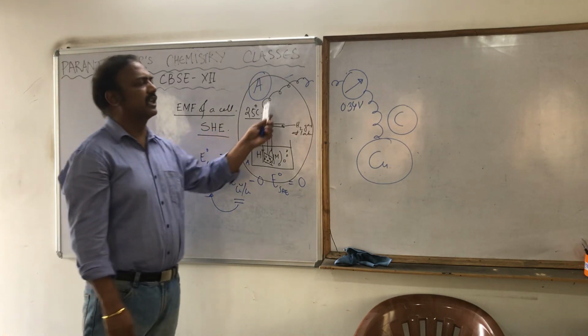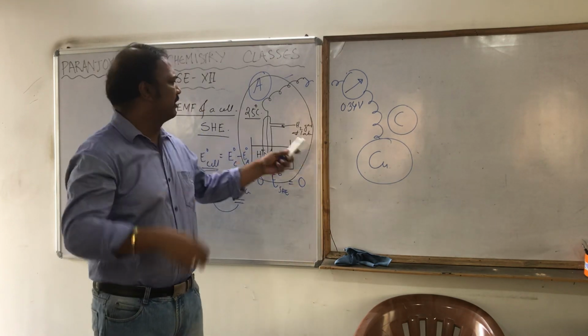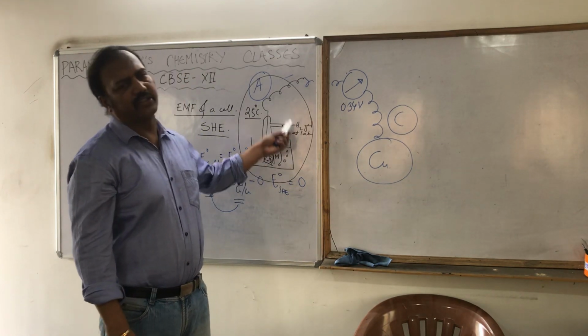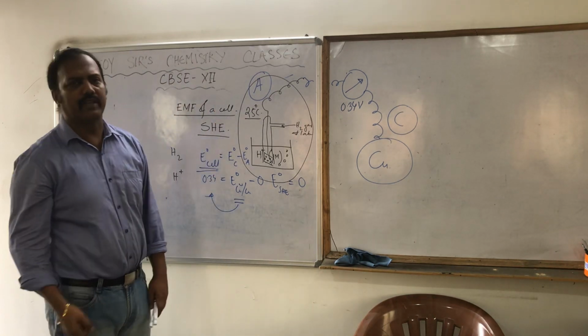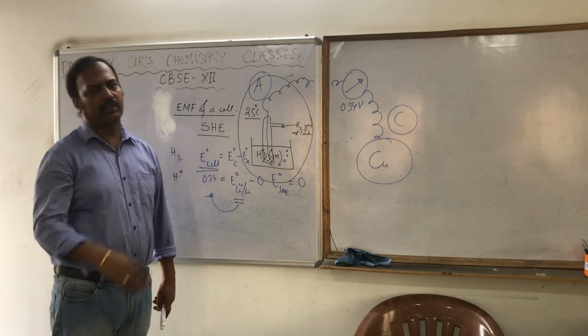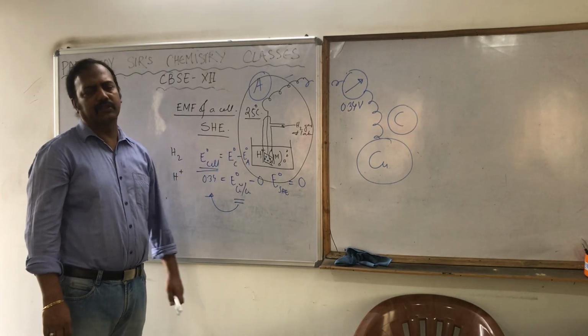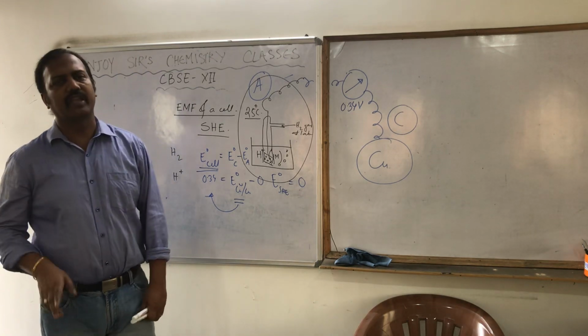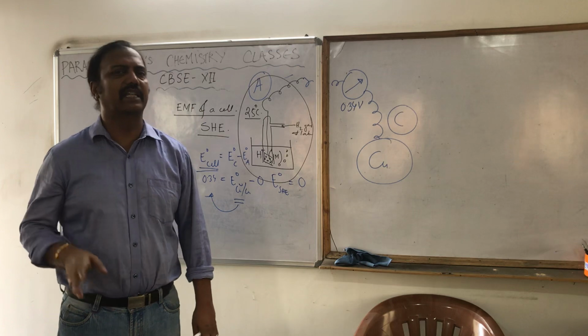Suppose this SHE is connected with zinc, then SHE will behave as cathode and the zinc will behave as anode. Slowly we will learn why, and all these things. But you should know that any electrode is not always an anode or always a cathode.